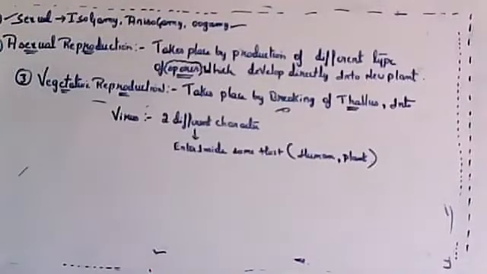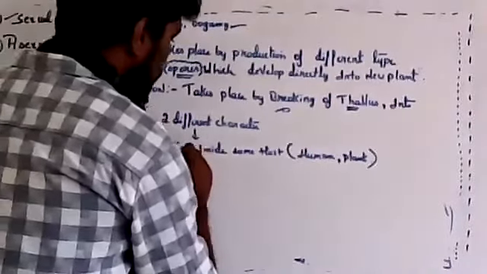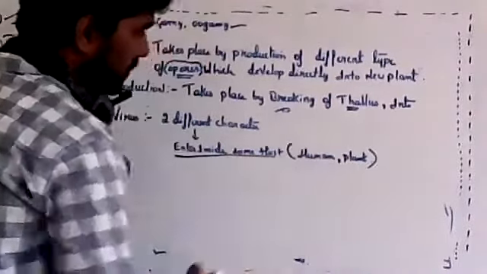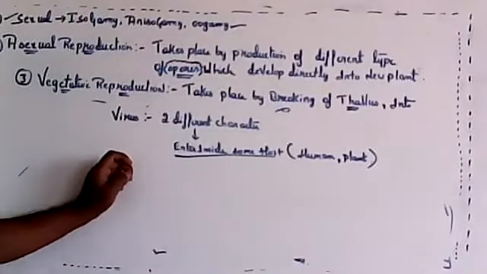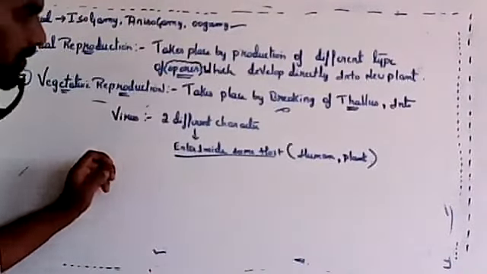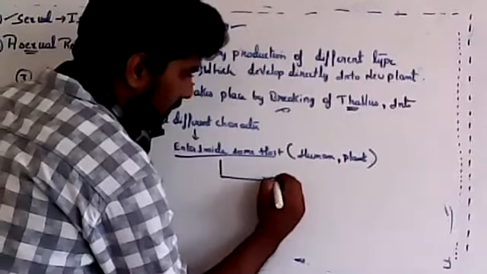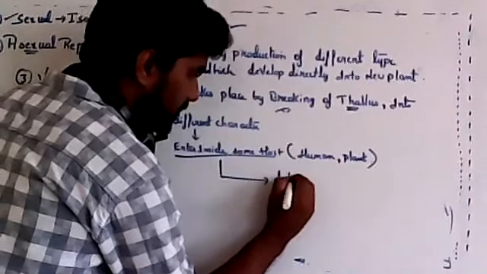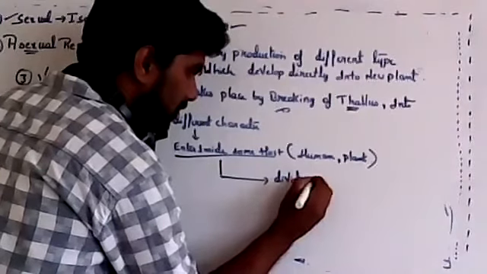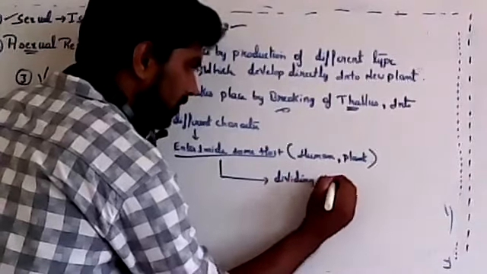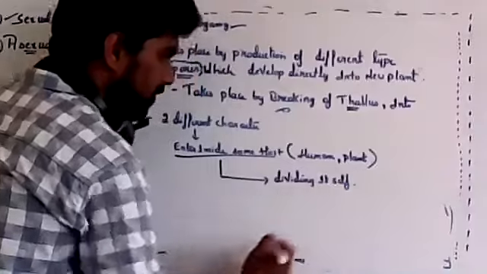Viruses are living in the host body and non-living outside. When it enters inside a host, it will start dividing. The moment it enters, it will start replicating itself.